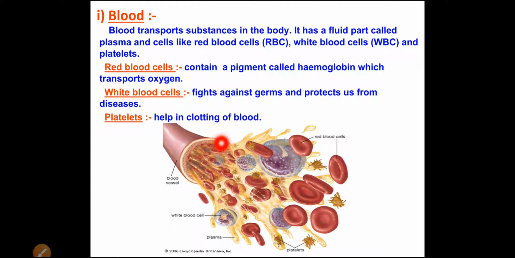When a clot is formed, or many clots are formed near the wound, the blood which was flowing gets stopped there only. So there will be no more bleeding. In this way these platelets are important in our body. They make a clot of the blood, so blood gets stopped from flowing out of the body.